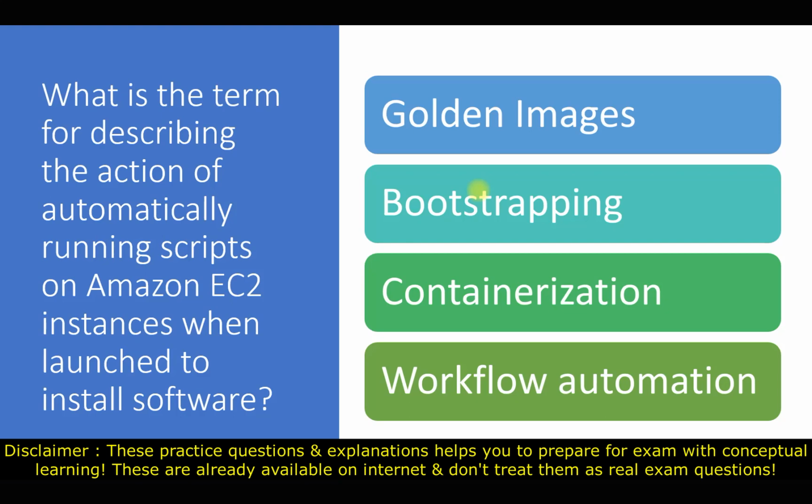Next option we have is workflow automation. Workflow means some process which is going on step by step. So it's a process, or we can say the orchestration of automated action. This is associated with services such as Chef or Puppet, or in AWS we have AWS OpsWorks, which is known as workflow automation in AWS.